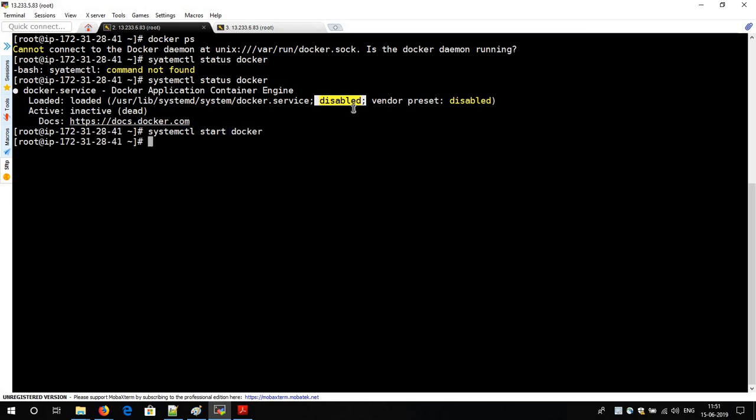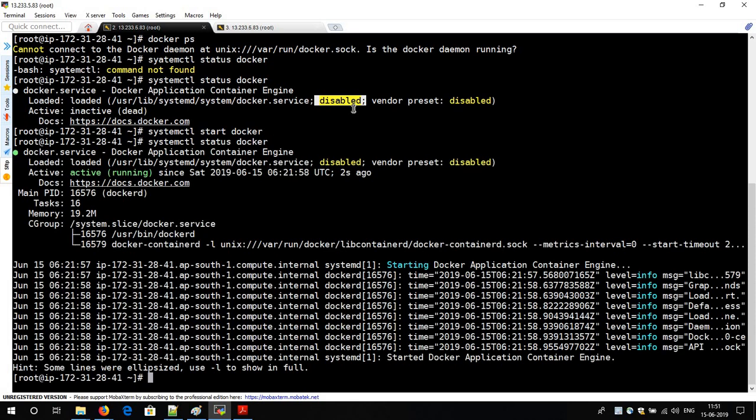So I have just started this Docker. Again I will run the same command. Now you see what message you are getting. Active, Docker is running in your server.